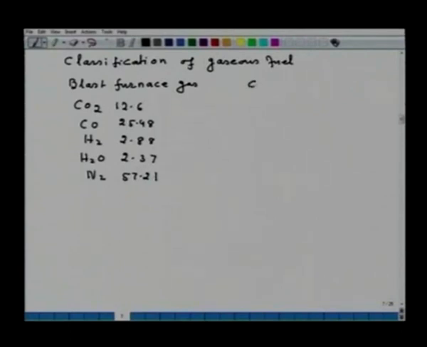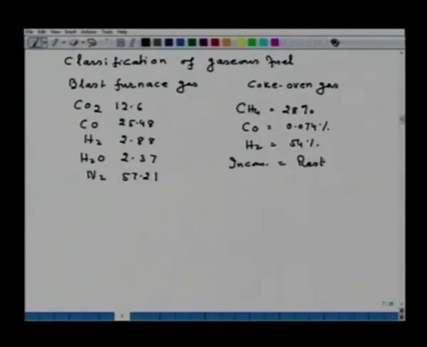Another gas which I am selecting is the coke oven gas. The coke oven gas has CH4 28%, CO 0.074% and hydrogen 54% and incombustibles are the rest.